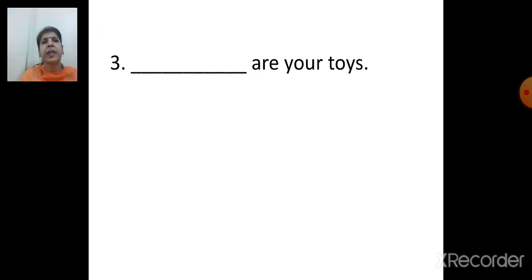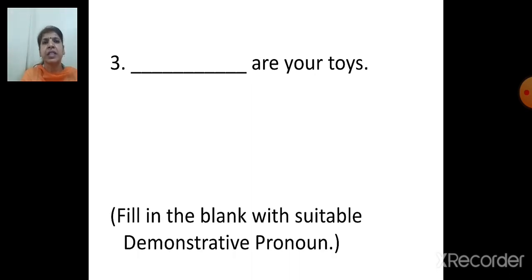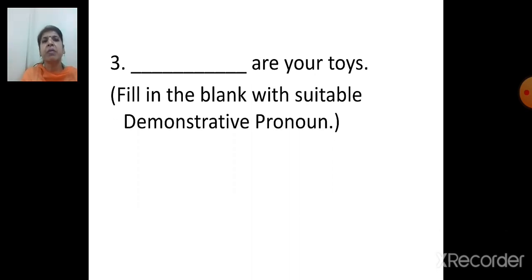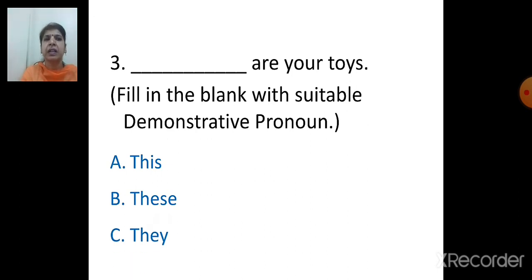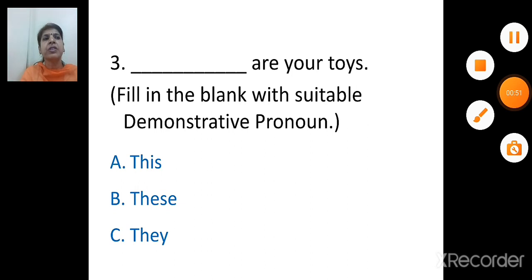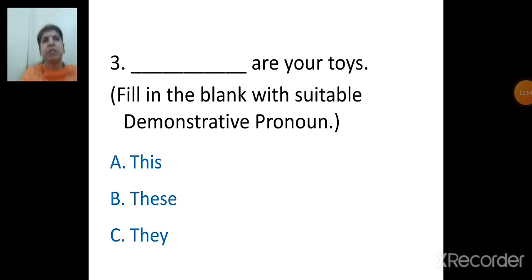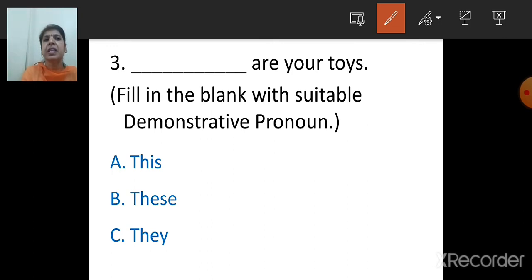Now next one. Dash are your toys. Fill in the blank with a suitable demonstrative pronoun. Options are A. This, B. These, C. They. So what will you say, children? It is plural. This will not come. These are your toys. Which option? B. And they is a personal pronoun, not demonstrative. So the correct answer, these are your toys.